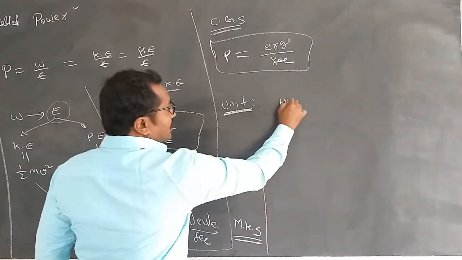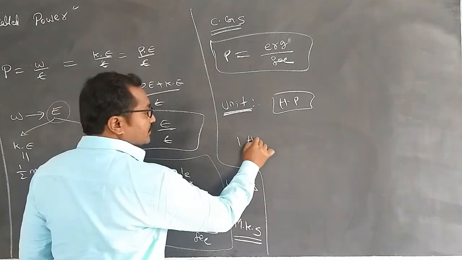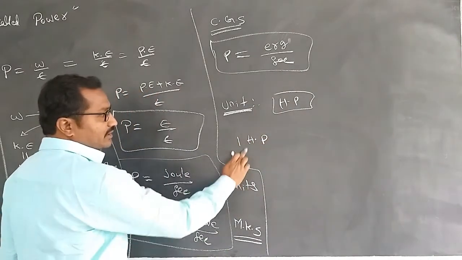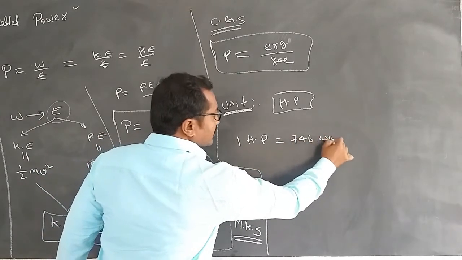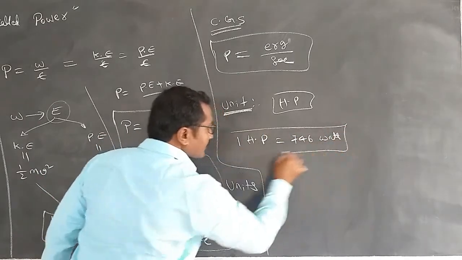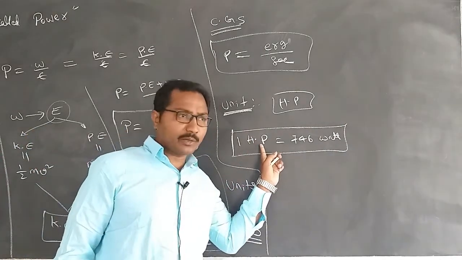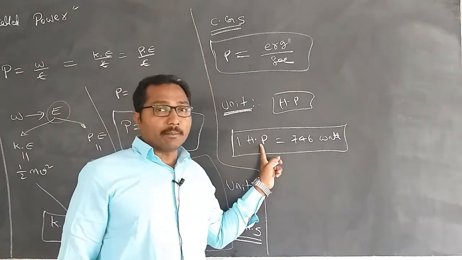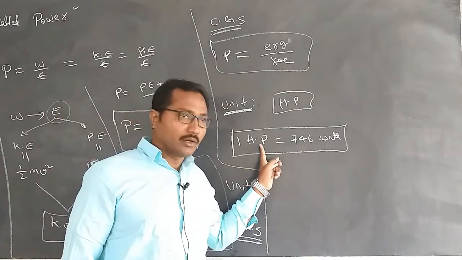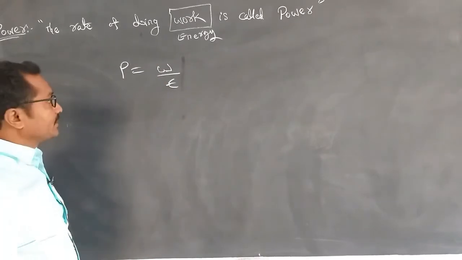In case of the HP also we are going to be doing this one. 1 HP, what do you mean by this? HP means horsepower, which is equal to 746 watts. And where are we using this? Especially we are going to be using this horsepower in case of machines. We have the equation for power: P is equal to W by T, right.